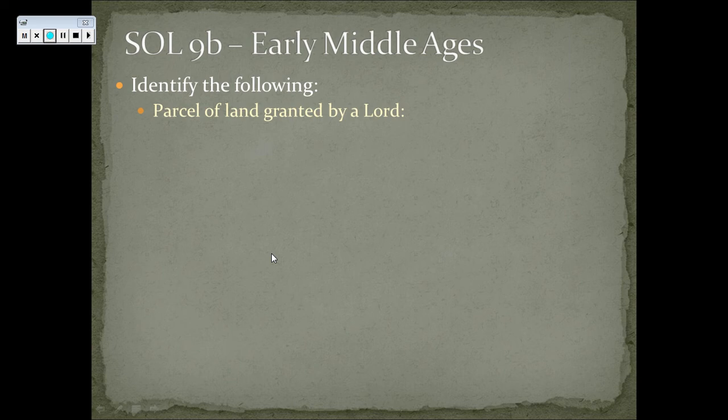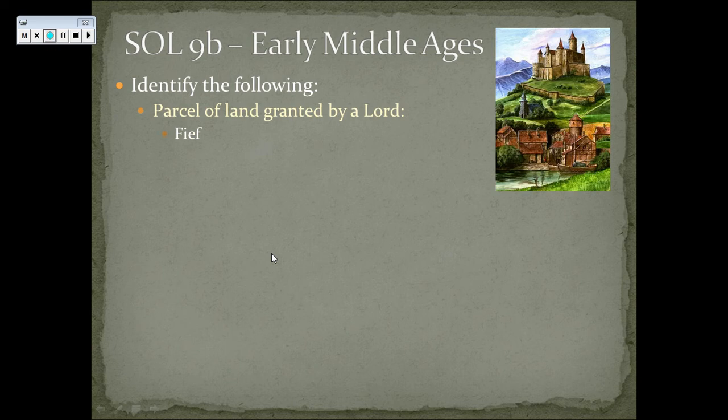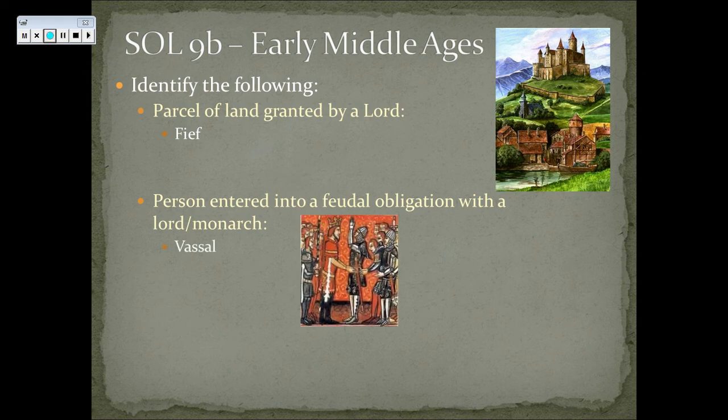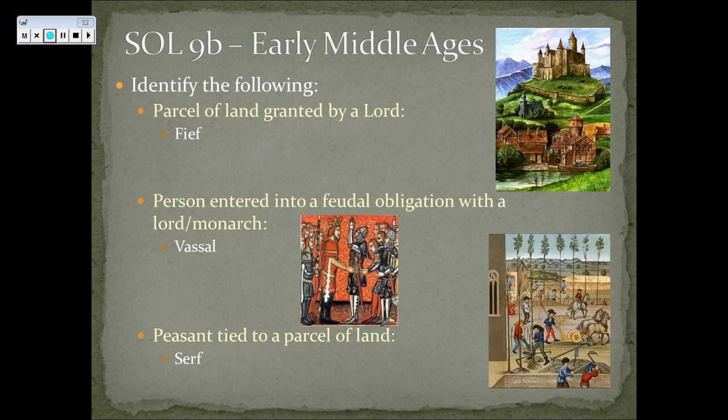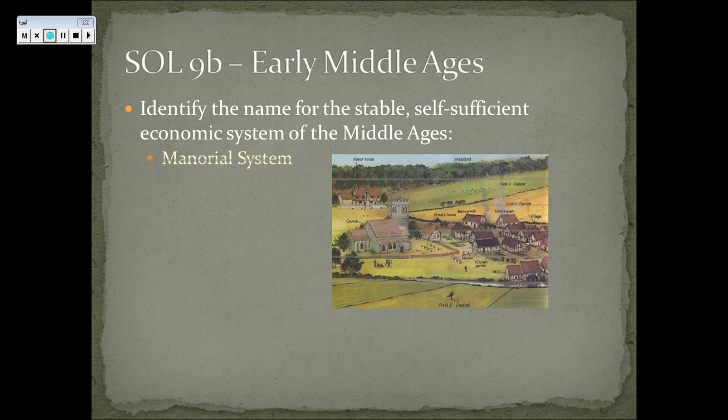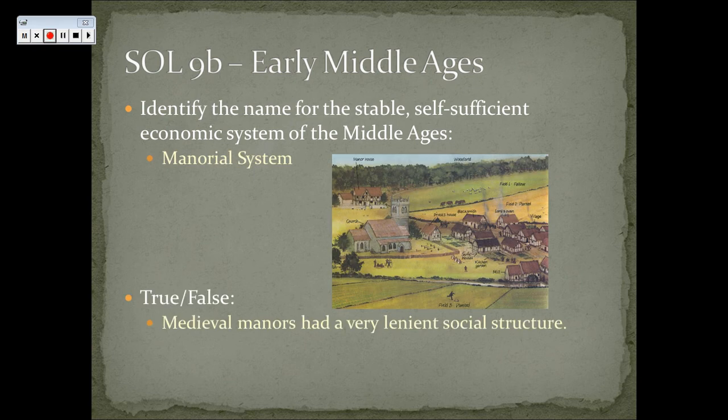Alright, a parcel of land granted by a lord was known as a fief or a manor. They would get their titles from there. A person who entered into a feudal obligation with a lord or a monarch was a vassal. And a peasant tied to a parcel of land was a serf. Serfs would wake up every day and work this land and might never venture away from it. The name of the stable, self-sufficient economic system of the Middle Ages was the manorial system.